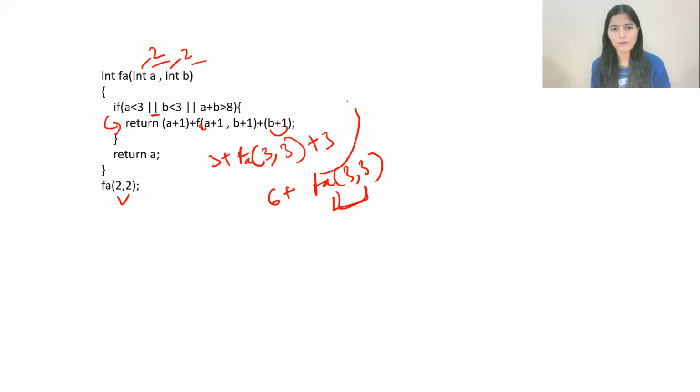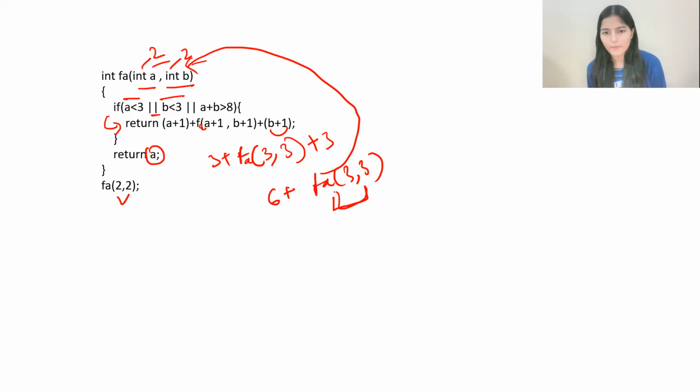So again a call will be made to this particular function where a value is 3, b value is 3. So here you can see this condition won't be true now. This if condition won't be true because a is not less than 3, b is not less than 3. If it is less than or equal to, then this scenario should be satisfied. Also a plus b will be 6. 6 is not greater than that, so in that case they are simply returning a. So for this particular call, we will be getting output as a.